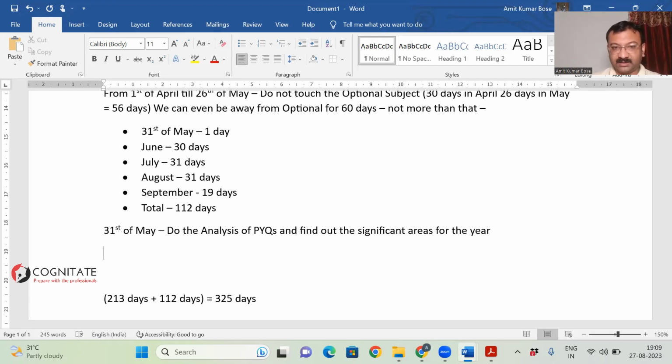Okay, once done, now I would say from the month of June onwards, these 111 days, repeat what you did in the third reading. Take out the notes, those areas which are more significant. At first, I would say go for the whole syllabus. Revise the complete syllabus for the next 65 days.